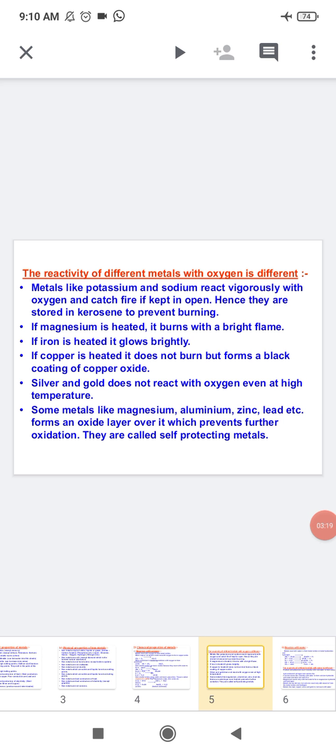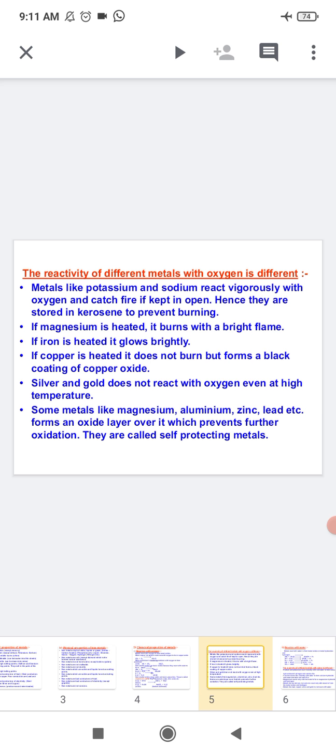All metals do not react with oxygen at the same rate. Different metals show different reactivities towards oxygen. Some react vigorously, some react slowly. Metals such as potassium and sodium react so vigorously that they catch fire if kept in the open. So, to protect them and to prevent accidental fires, they are kept immersed in kerosene oil.